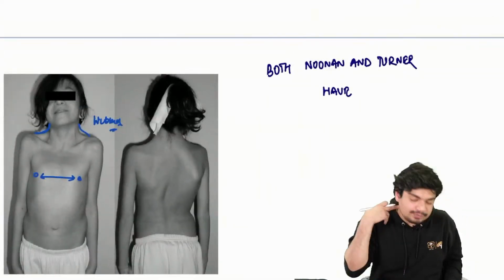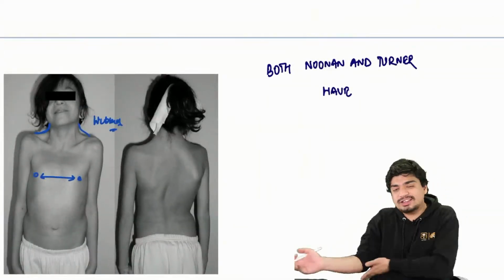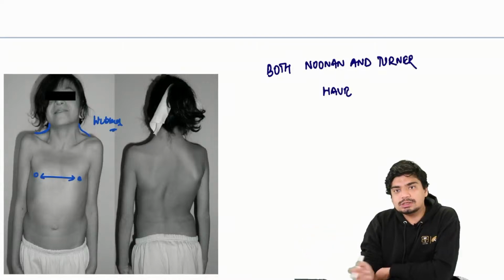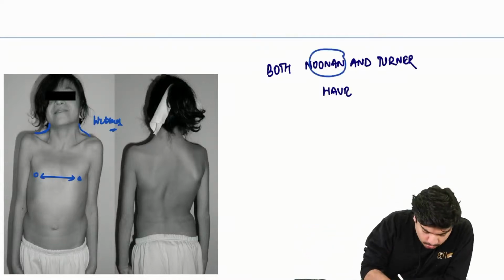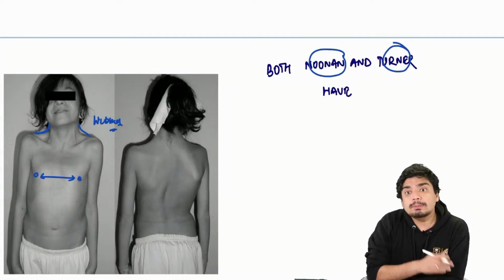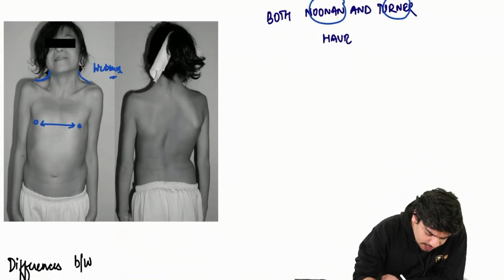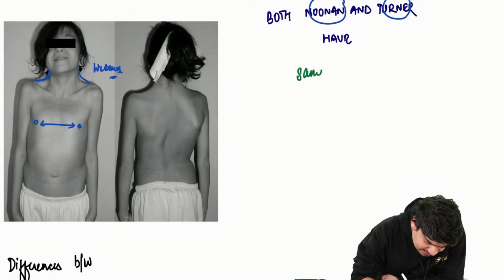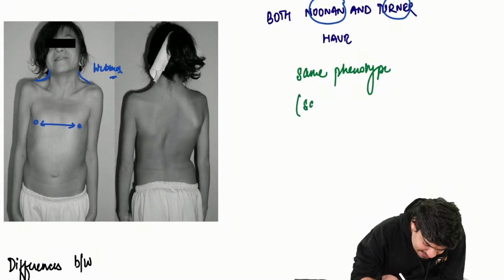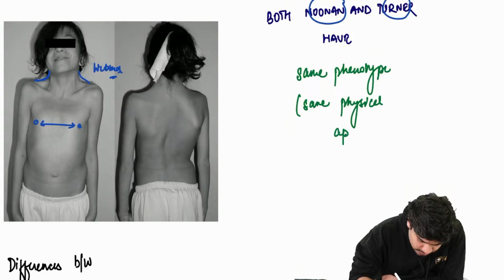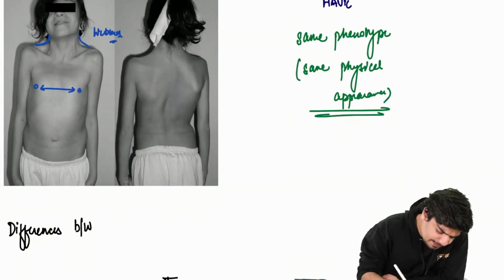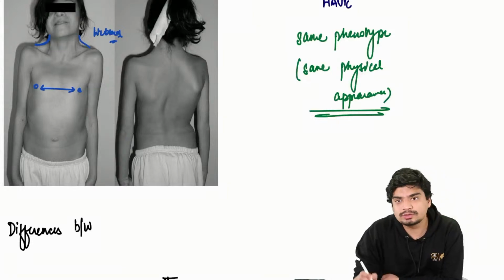Now, this webbed neck, this widely spaced nipple, another thing is there is wide carrying angle. These things can be there in both Noonan and Turner. Both of them have the same phenotype, that is the same physical appearance. So physically, both of them will appear the same.